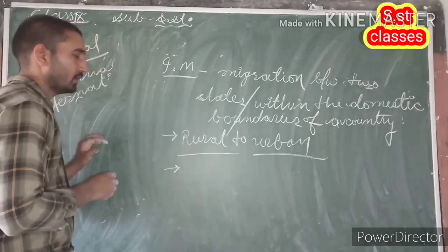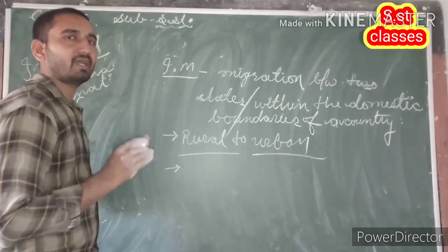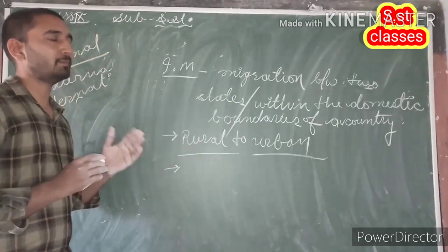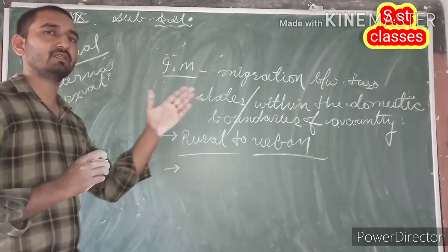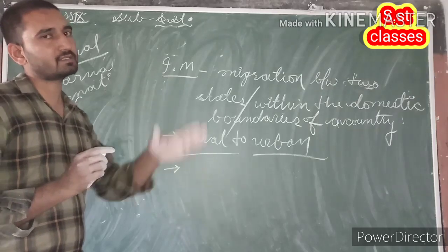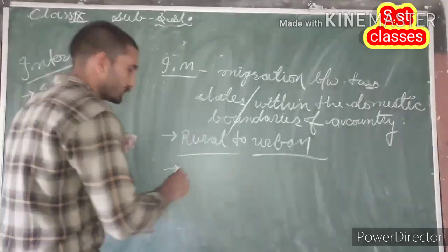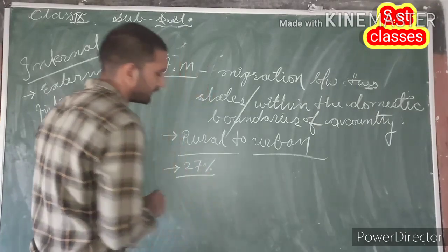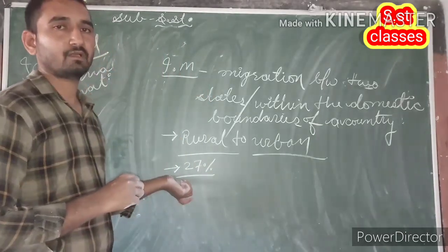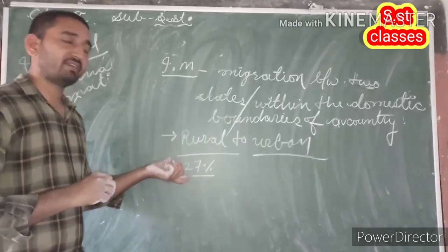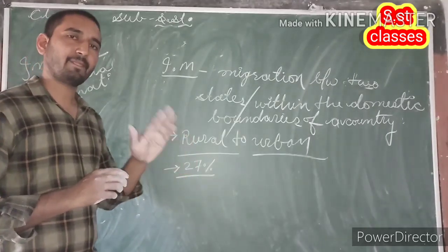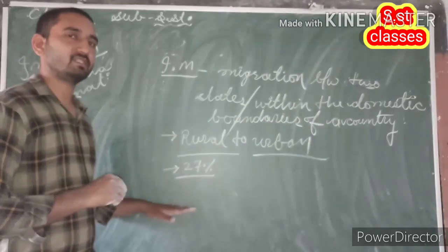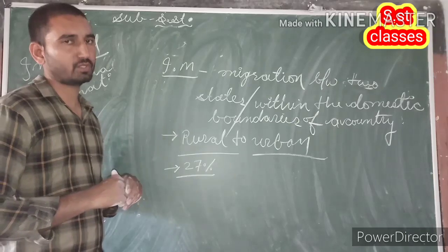For example, due to internal migration, meaning movement of people from rural areas to urban areas, the percentage of people living in urban areas is continuously increasing and the percentage of people living in rural areas is continuously decreasing. In 2001, nearly 27% of people were living in urban areas and the remaining 73% were living in rural areas. 27% in urban areas, 73% in rural areas.